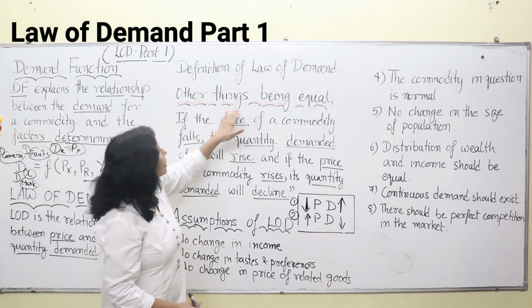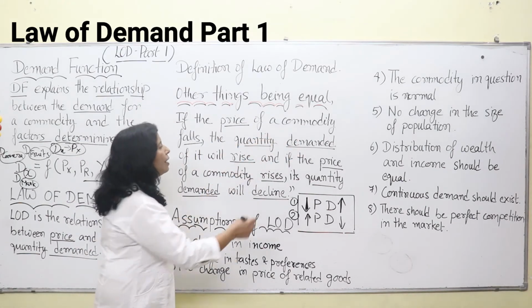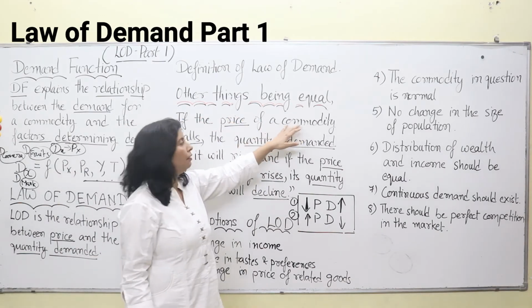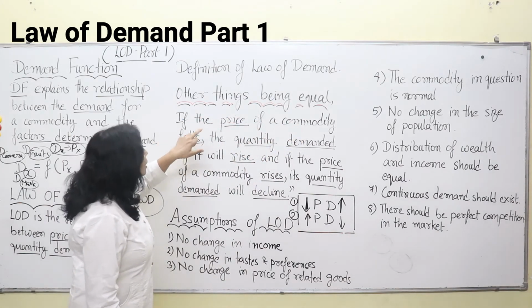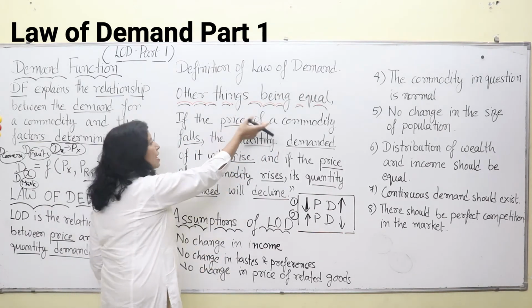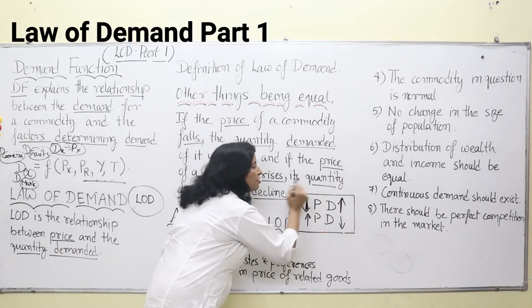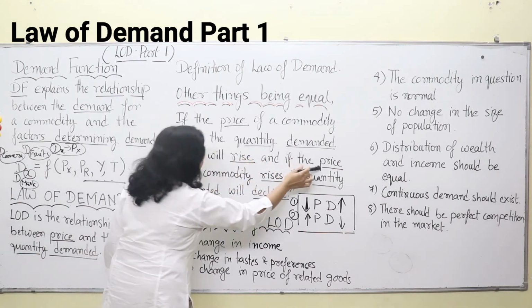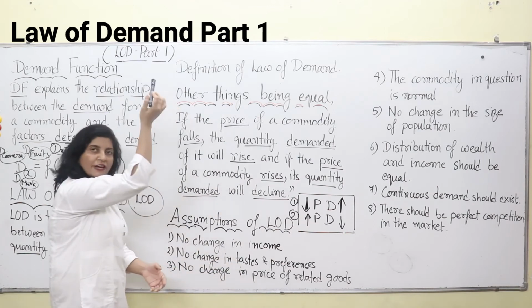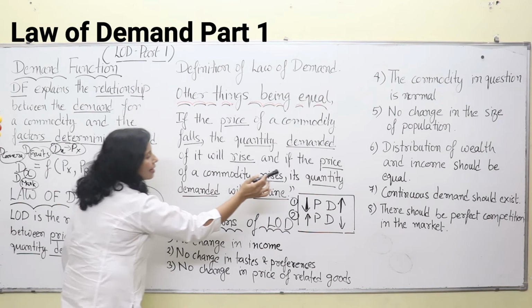So here, other things being equal, if the price of a commodity, any commodity, here we are considering a camera, so if the price of the camera falls, the quantity demanded of the camera rises. That means if the price of a commodity falls, quantity demanded increases. This was the illustration over here. And if the price of a commodity rises, that means the arrow is moving upwards, its quantity demanded will decline.